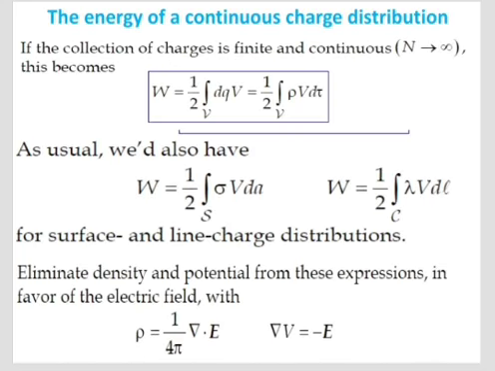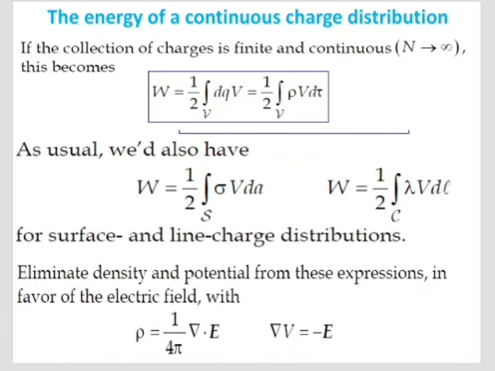Third one, the energy of a continuous charge distribution. If the collection of charges is finite and continuous, this becomes W is equal to 1 by 2 volume integral rho V into d tau. The corresponding integrals for line and surface charges would be integral lambda V dl and integral sigma V dA respectively.